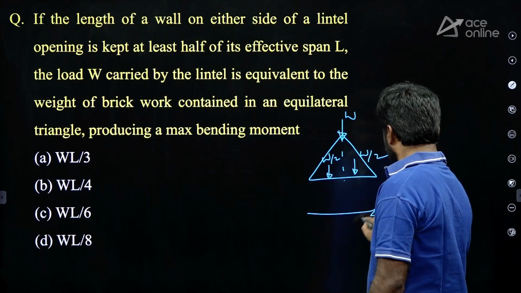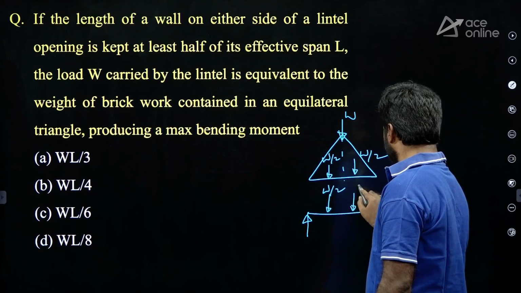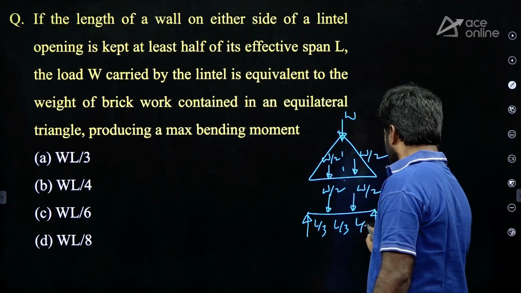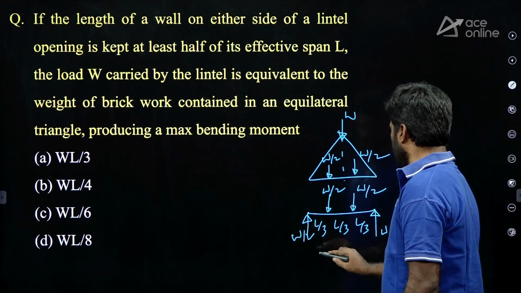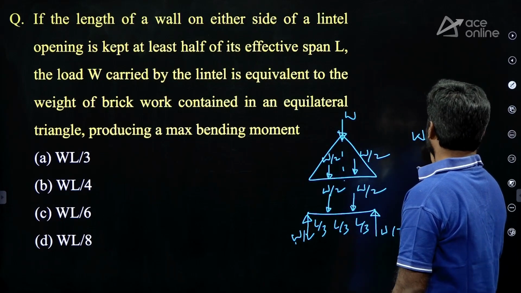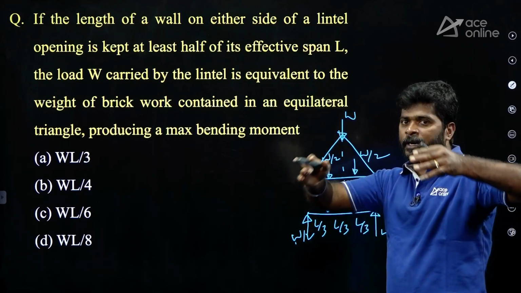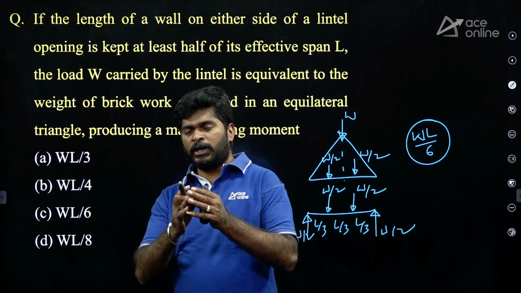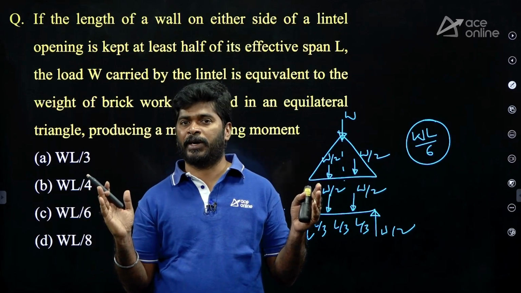Now take it here. It is W by 2, W by 2, at L by 3, L by 3, L by 3. Now reactions are W by 2, W by 2. Maximum bending moment is W by 2 into L by 3, WL by 6. If the triangular load is distributed over the lintel, the total load is split into two equal halves, W by 2, W by 2.